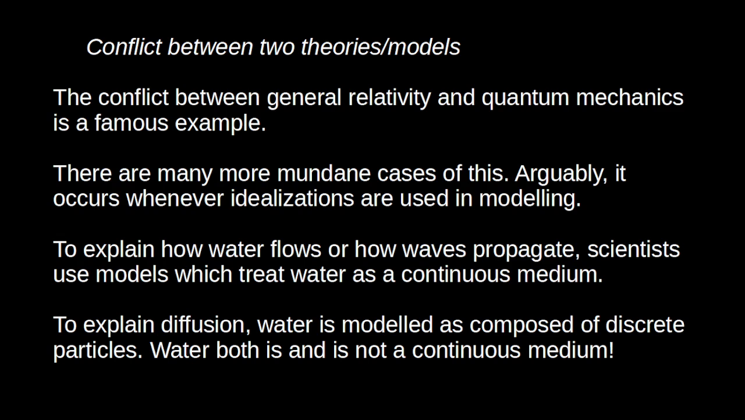So, take for instance models of fluids. To explain how water flows or how waves propagate in water, scientists will use models based on continuum hydrodynamics that treat water as a continuous, incompressible fluid. On the other hand, to explain diffusion, such as the behaviour of dye after it's dropped into water, the fluids will be modelled as discrete particles. So we have two ways of modelling water. One as a continuous medium, the other as a collection of particles. And of course, background theories in chemistry assume that the particle model is correct.